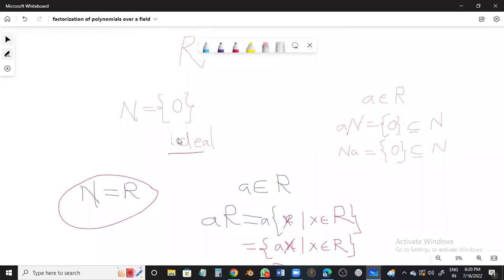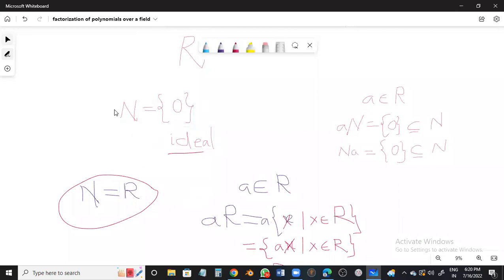Singleton 0 is also an ideal of R. Whichever ring you handle, singleton 0 is always an ideal, and the complete whole of R is again an ideal. So these are the two things you know very well.